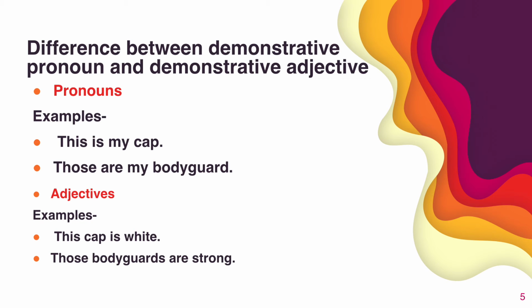Now what is demonstrative adjectives? Again we will see two examples, that is: this cap is white and those bodyguards are strong. So here the latter is used to point out a noun. Means directly, जो adjective और noun के बीच में कुछ नहीं आएगा, उसके पीछे आएगा, that is what this cap is white, those bodyguards are strong. So there is nothing in between adjectives and nouns. So this is what demonstrative adjectives. Are you getting me?